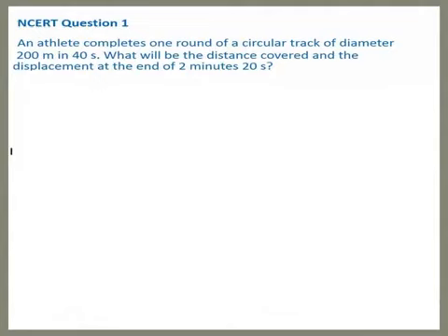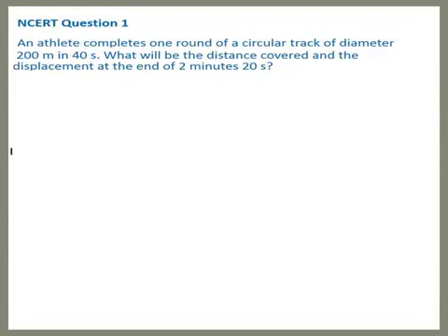Children, you may be wondering why this slide is kept empty. It is for you to fill it up. You have to solve this question on distance and displacement for circular problems. The problem says: an athlete completes one round of a circular track of diameter 200 meters in 40 seconds. What will be the distance covered and the displacement at the end of 2 minutes and 20 seconds?